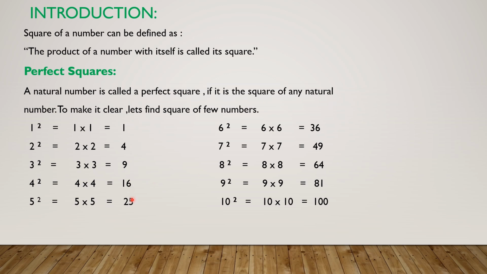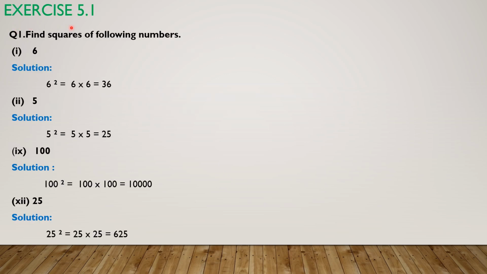A natural number is called a perfect square if it is the square of any natural number. All these numbers are the squares of some natural numbers, 6, 7, 8, 9, 10. These numbers are called what? Perfect squares of all of these natural numbers. Let's start our exercise 5.1. Students, in this exercise 5.1, we will solve questions of square. In next exercise 5.2, inshallah, we will learn how to solve square root.